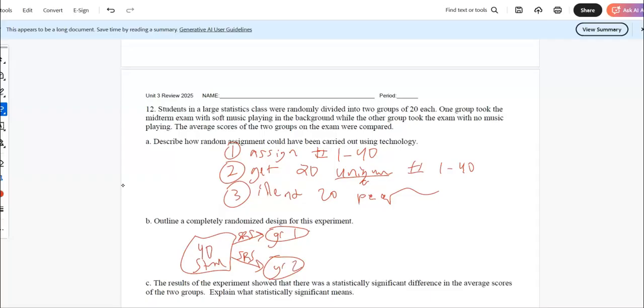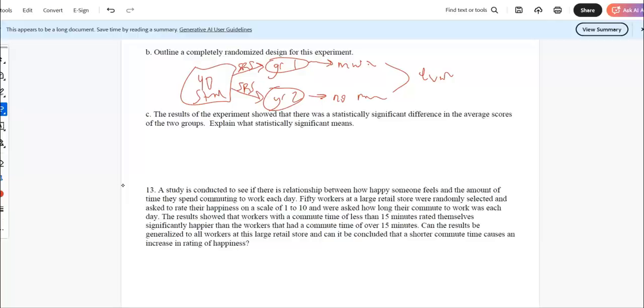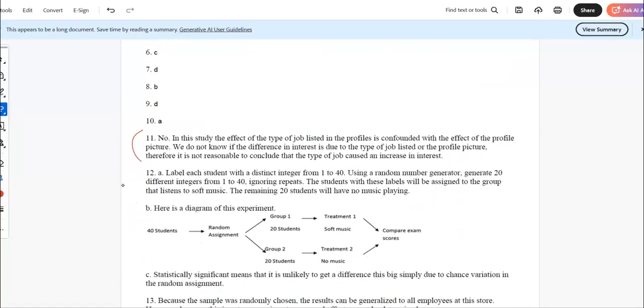So you're going to apply the treatment to one of the groups. So they get the music, and this one gets no music. And then they come back and evaluate. See what they did on that one. Oh, I forgot to say how many students.